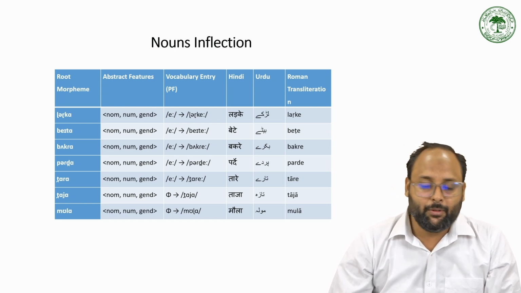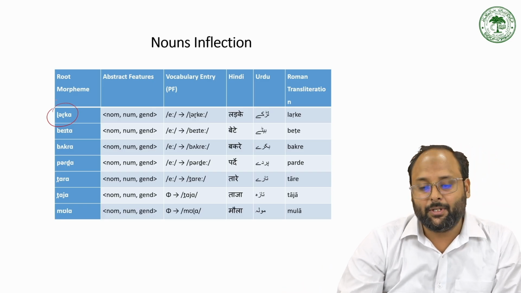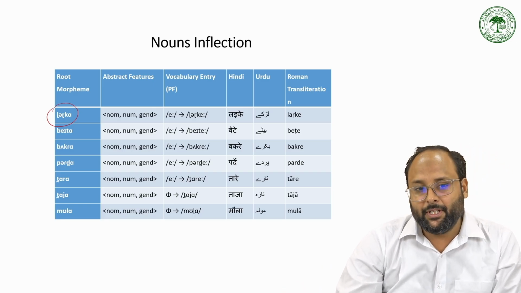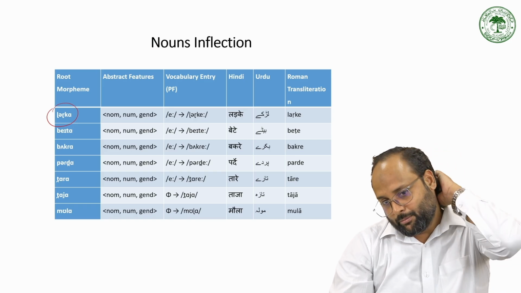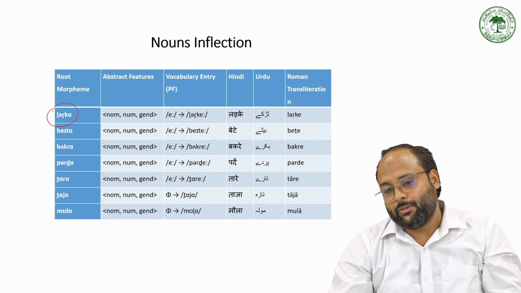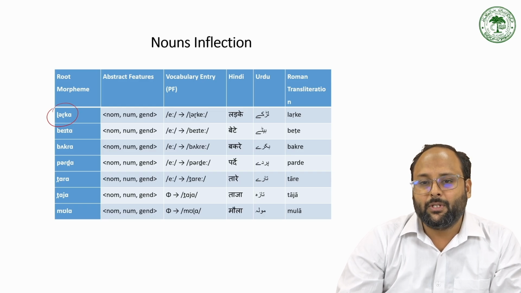When we make the plural of masculine gender, ladka becomes ladke, beta becomes bete, bakra becomes bakre, parda becomes parde, tara becomes tare, and taza becomes taza. Taza is sometimes used for both masculine and feminine in Urdu Hindi.